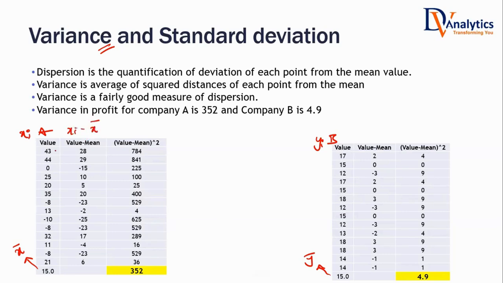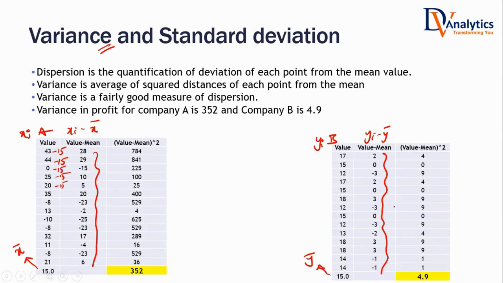Value minus mean. 43 minus 15. 44 minus 15 and so on. Minus 15, 28, 29, minus 15, 10, 5 like that. This is value minus mean. This is value minus mean for company B. Now these are all the deviations from mean. These are all the deviations from mean in company B.